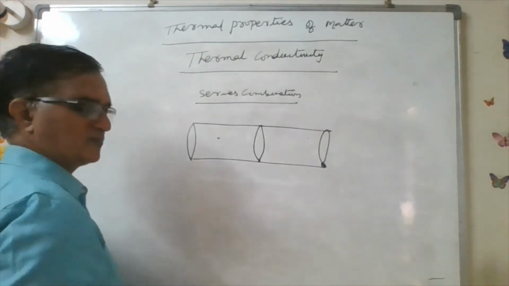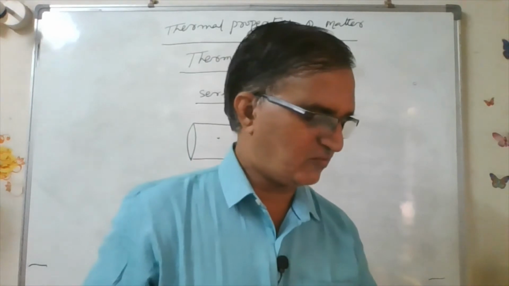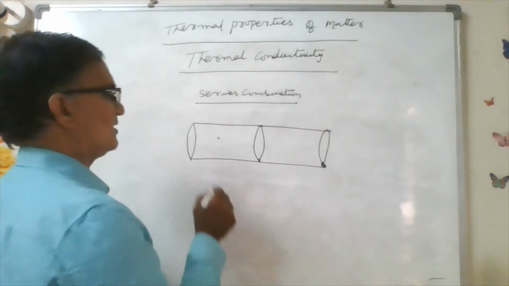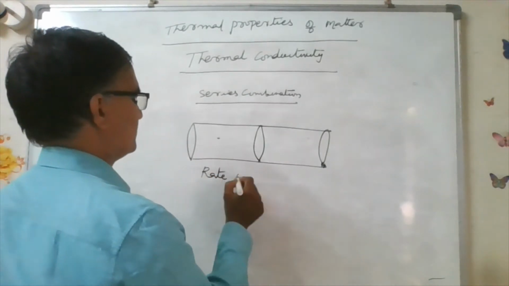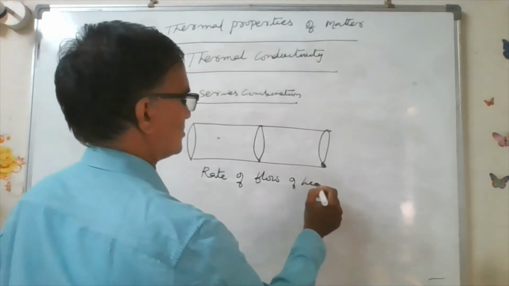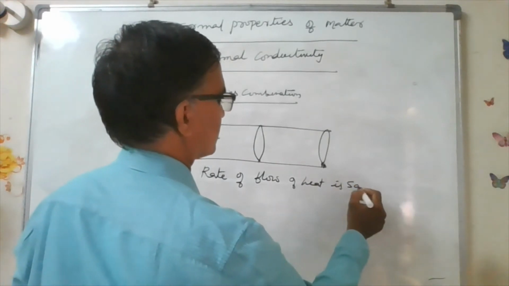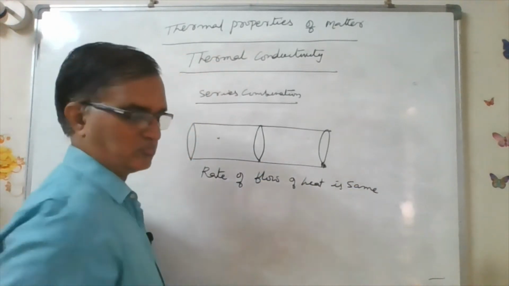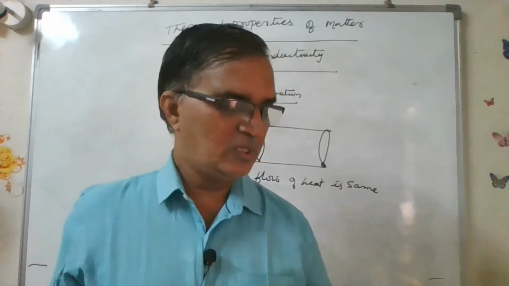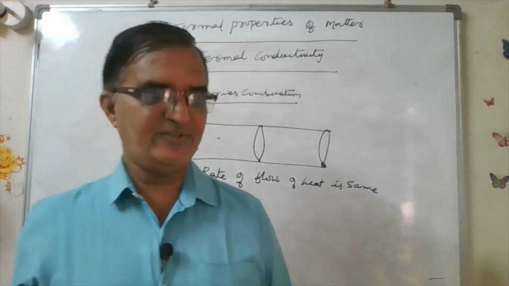In the series combination, the rate of flow of heat is the same. The sum of the temperature differences across the conductors is equal to the difference between their free ends.